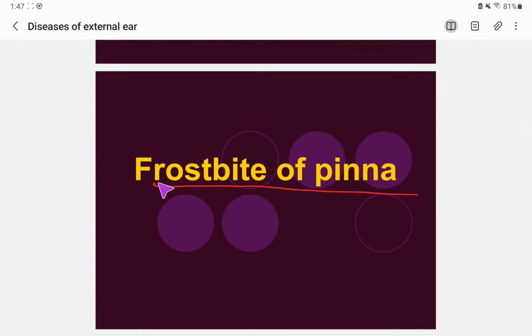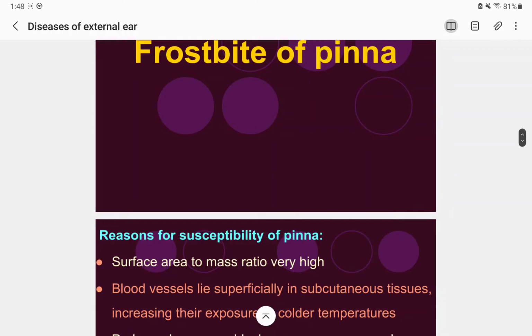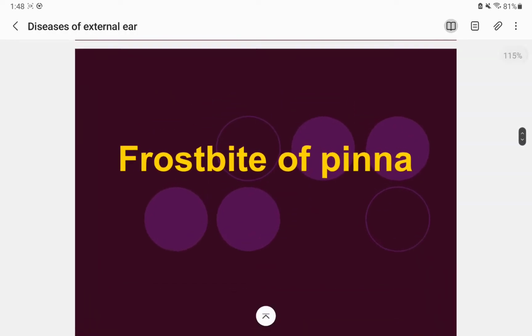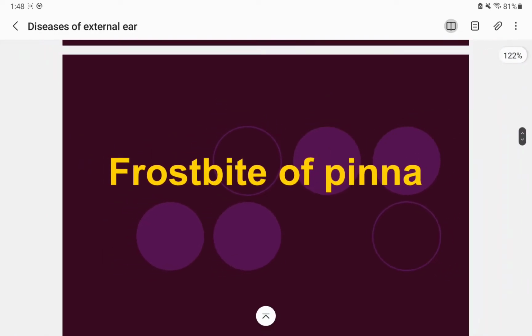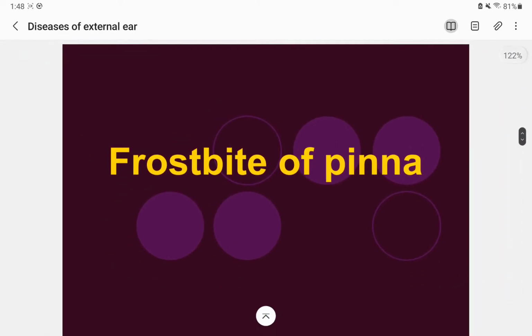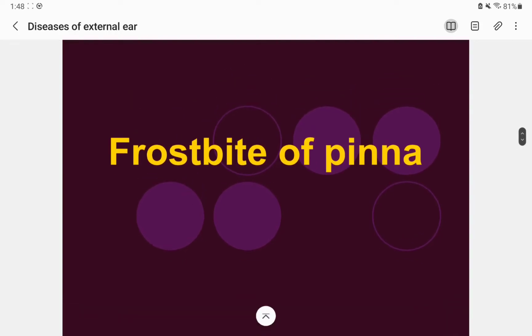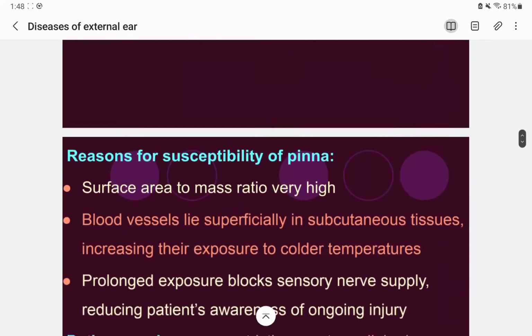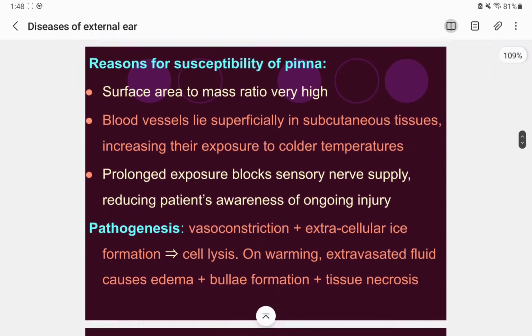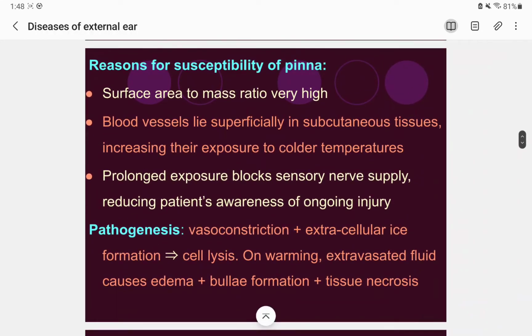All right, frostbite. As we are in Nepal, we are a country of the Himalayas, with the top 10 peaks, the highest mountains in the world. So we have learned about frostbite. Imagine you are a doctor in Solukhumbu or some Himalayan district, and you are present there with a patient who has frostbite of pinna. So you have to treat them, right? So you have to study about frostbite of pinna as well.